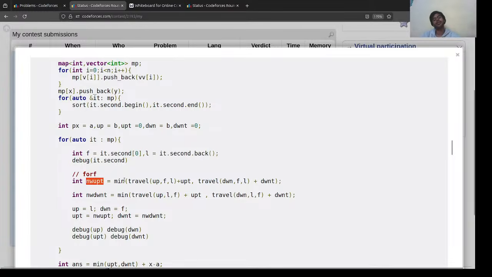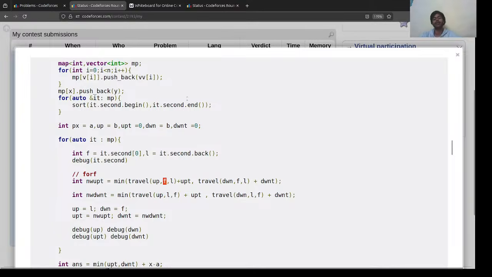nupt is the new uptime, the new time for the upmost element. It would be the minimum time to travel from. This travel function basically tells us the time taken to travel from one point to another. How this is calculated, I'll tell. But this time function also tells us to go from the starting point to the ending point while making sure that we go to the midpoint too. Why do we need to go to the midpoint?